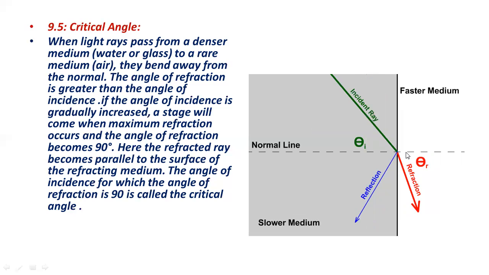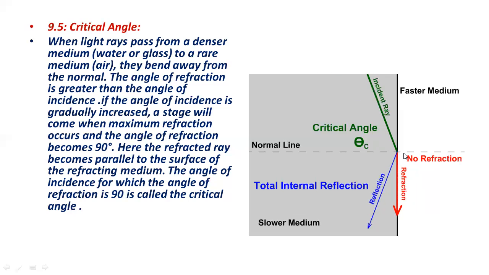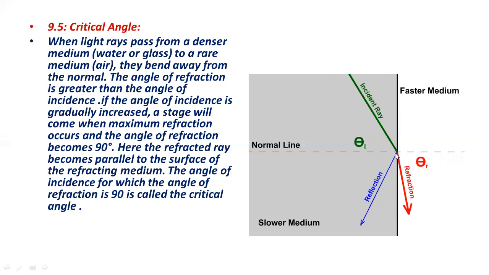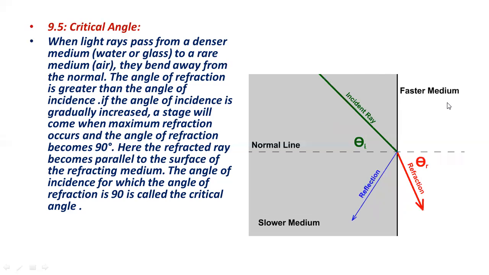So the angle of incidence for which the angle of refraction is 90 degrees, you can see here that this refracted ray is making a 90 degree angle with the normal. So the angle of incidence for which the angle of refraction is 90 degrees is called the critical angle, and we represent the critical angle by theta c. So this is the normal line, and this is the slower, denser medium, which may be glass or water, and the faster medium is air, because air is a rare medium.